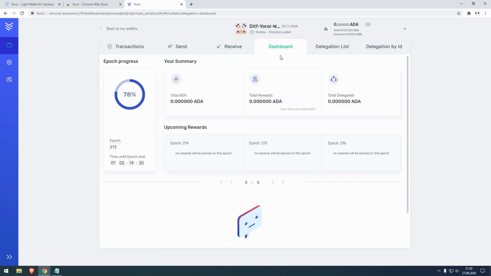Here we have a dashboard, also pretty straightforward. We're currently in the 213th epoch. There's still 1 day and 2 hours left until we are in the 214th epoch.